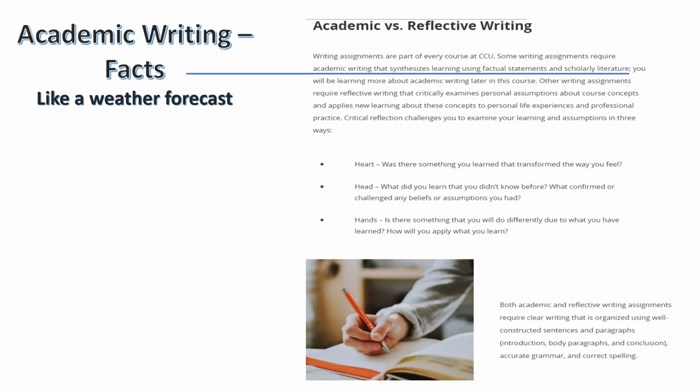Now, academic writing are facts. For example, a weather forecast. It might say, for example, that it's going to be -12 outside. There's going to be 5 inches of snow. The wind is going to blow at 25 miles per hour with gusts to 45 miles per hour. So that would be the facts, academic writing, just the facts.